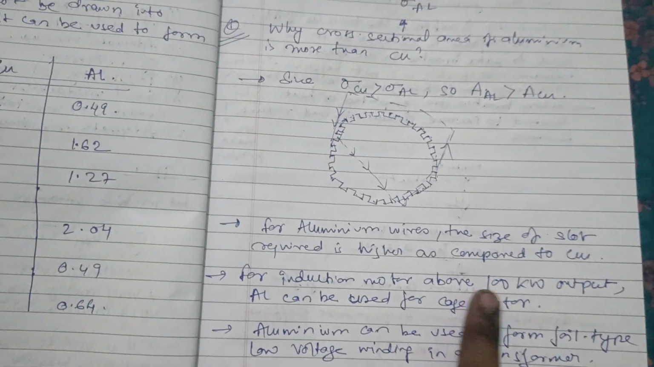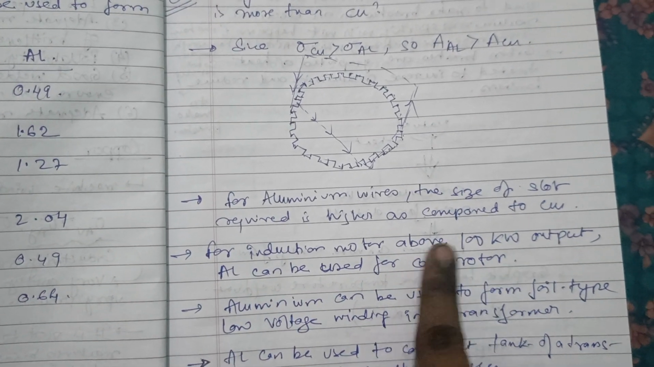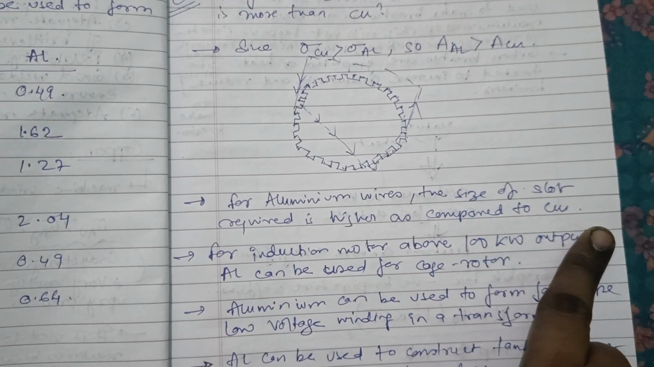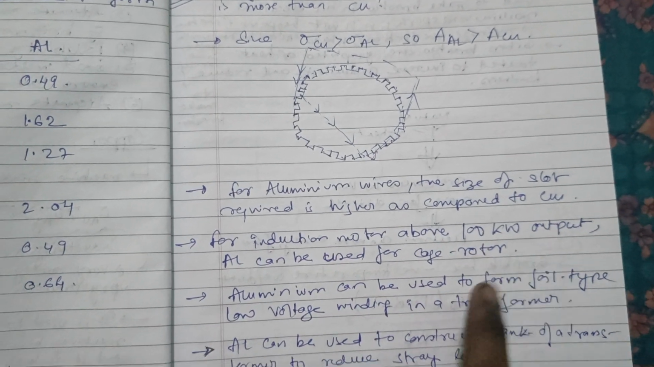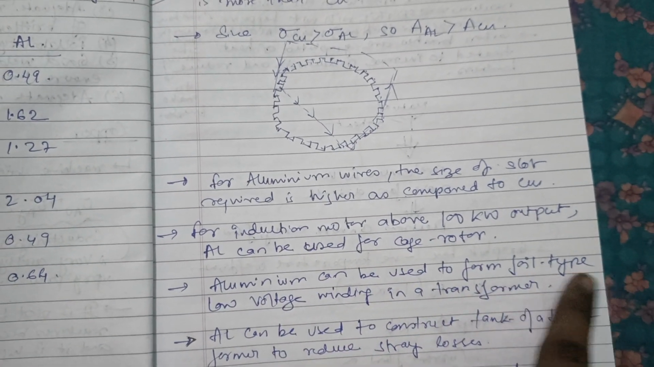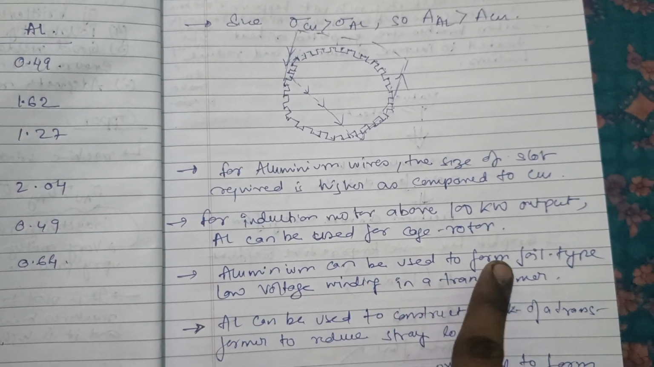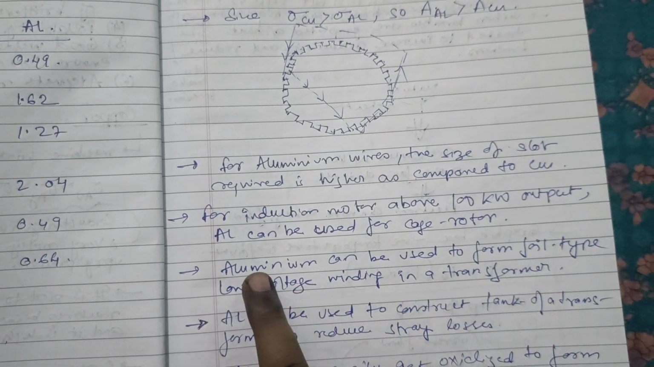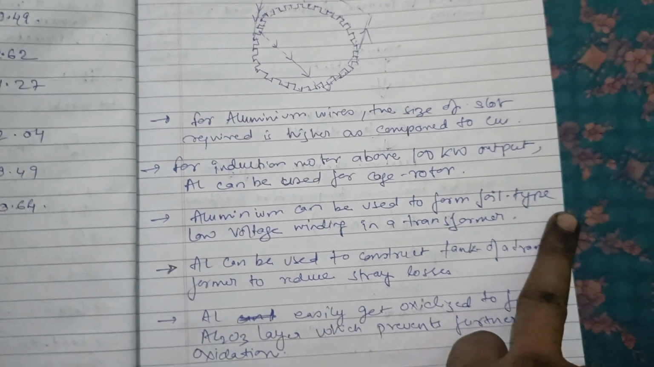For an induction motor above 100 kilowatt output, aluminum can be used for the cage rotor. Aluminum can also be used to form a foil type low voltage winding in a transformer.